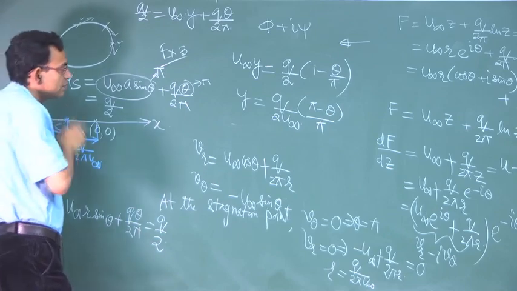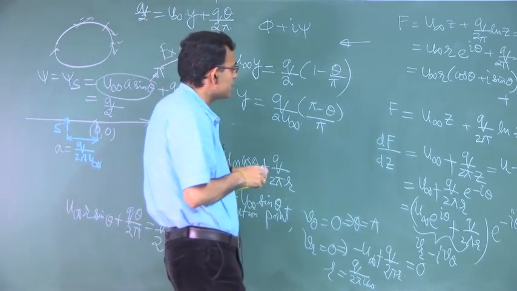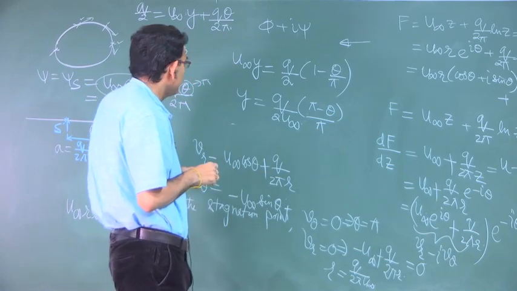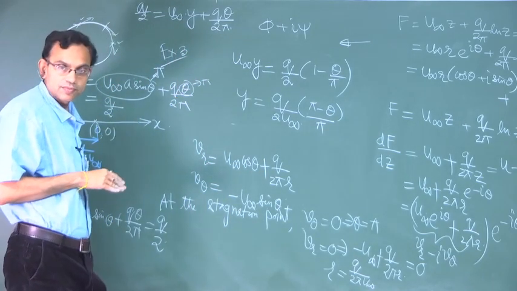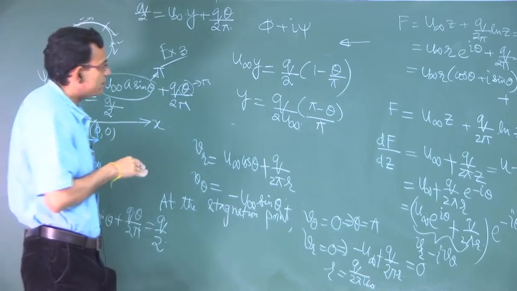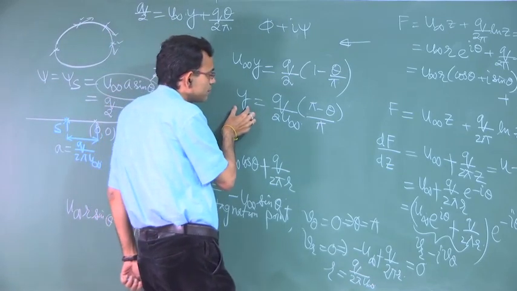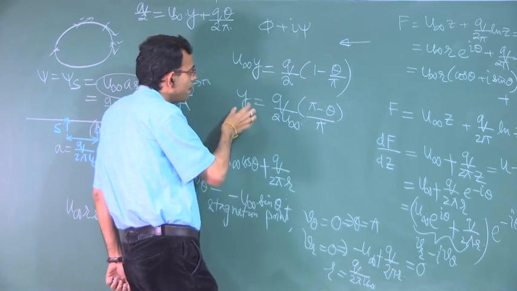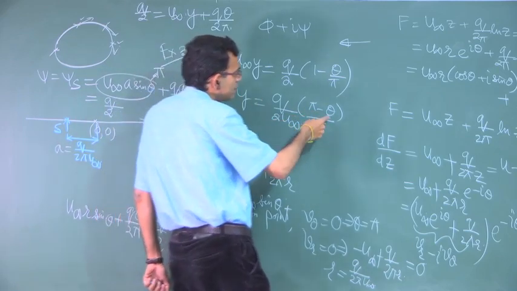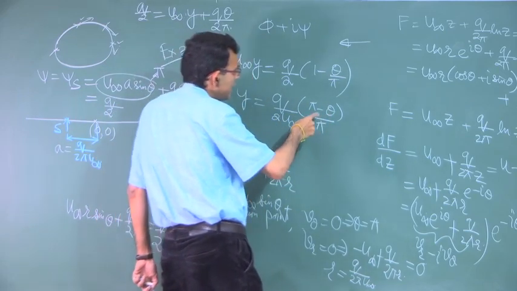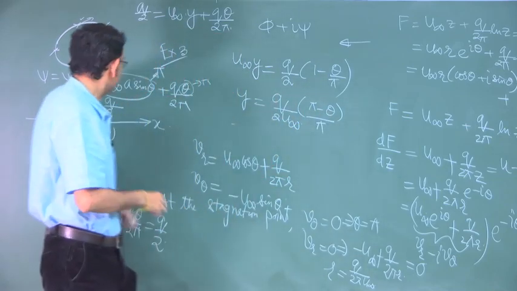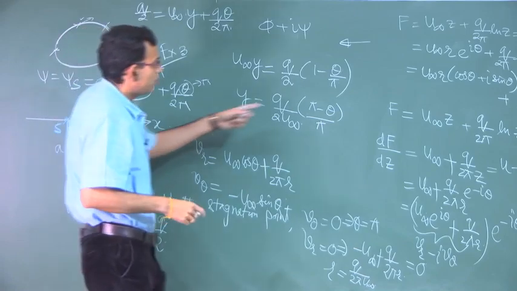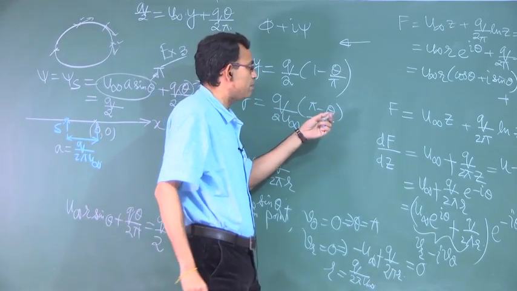Number 1 is that. Number 2 is that this curve is symmetric with respect to the x axis. So, you have this y coordinate. Just put theta equal to, say, pi by 2.